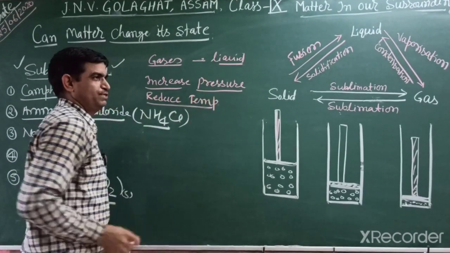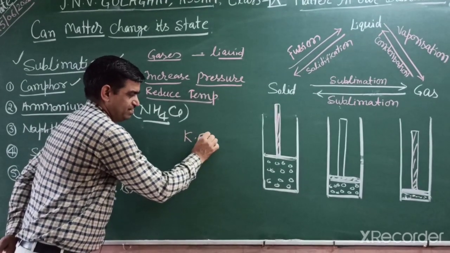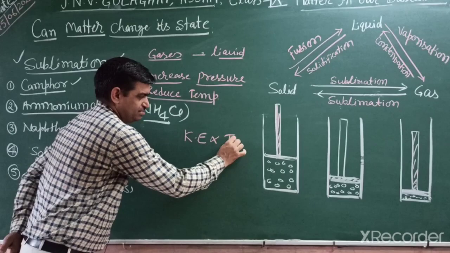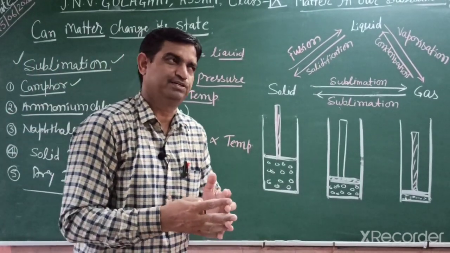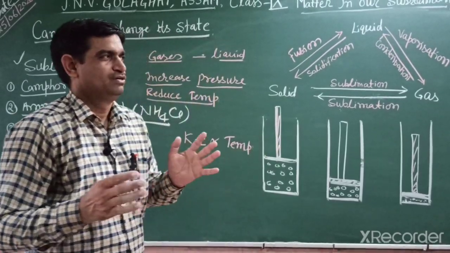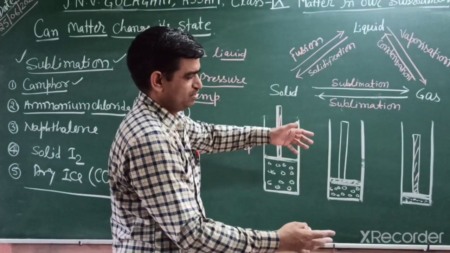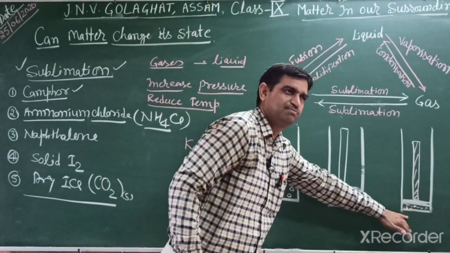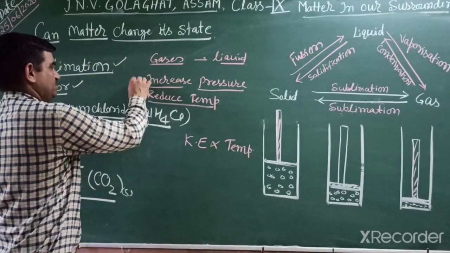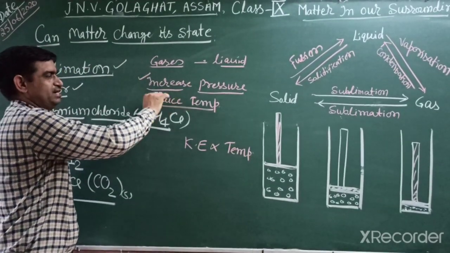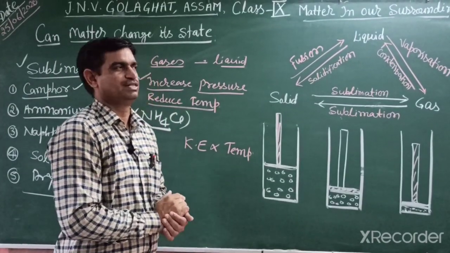Why? You know that when temperature increases, kinetic energy increases. Kinetic energy and temperature are directly proportional. When temperature increases, the movement of particles increases and particles move farther away, and we don't want the particles to go farther away, as there is more space. So we should reduce the temperature and increase pressure. These two important terms, increasing pressure and reducing temperature, can convert any gas into liquid state.